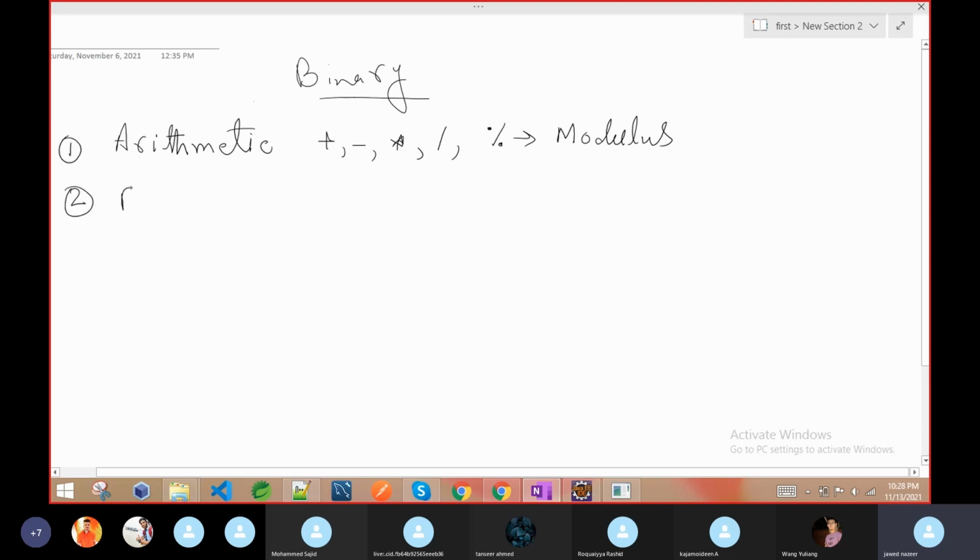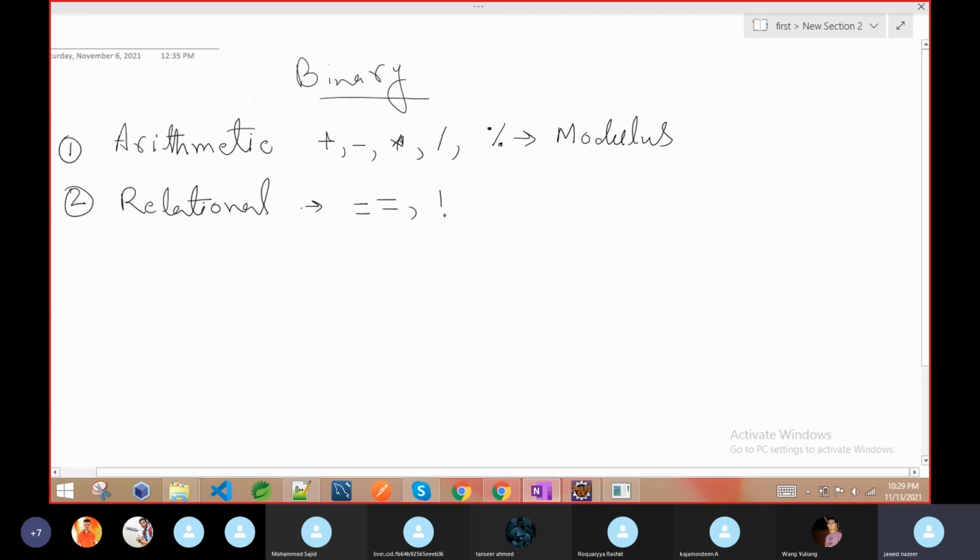Number 2 is relational operators. In relational operators we have double equal sign, not single equal. Single equal means you are just assigning the value from right to left. This one is checking whether the left and right values are equal or not. Then it returns the result, either true or false. If it is equal, it returns true. If it is not equal, it will return false.